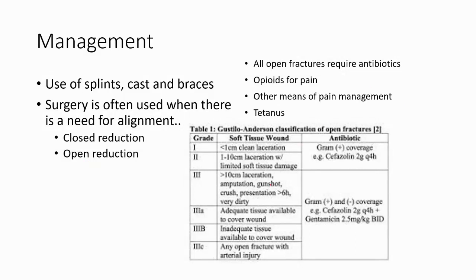So many broken bones can heal without a reduction or manipulation and require only immobilization. So splints, casts, braces are immobilization, but a reduction would be if somebody needed manipulation, and then they would also get, most likely, something that keeps them immobile, like a splint, cast, or brace. All open fractures require antibiotics, opioids for pain, or other means of pain management. And certainly if it's an open fracture, we need to assess the need for a tetanus shot.